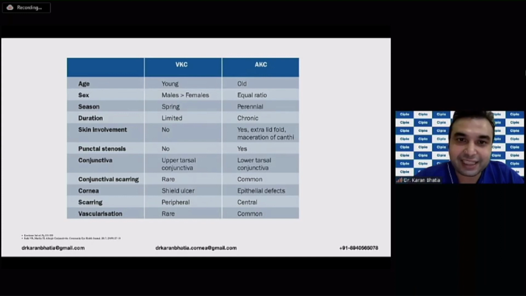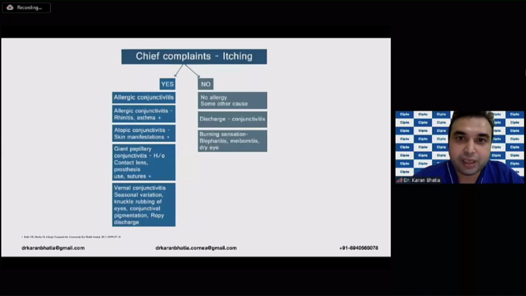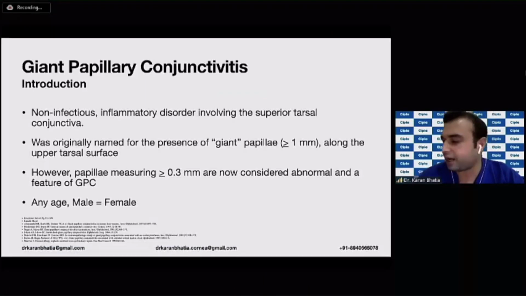Scarring is central in AKC in comparison to VKC, which is better, and vascularization, which is rare in VKC, becomes common in AKC. So this is a flowchart that you can use. Coming to the giant papillary variety. Now, this giant papillary variety is generally a non-infectious inflammatory disorder.